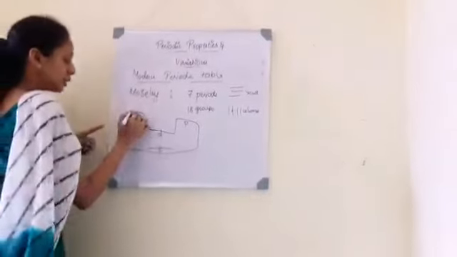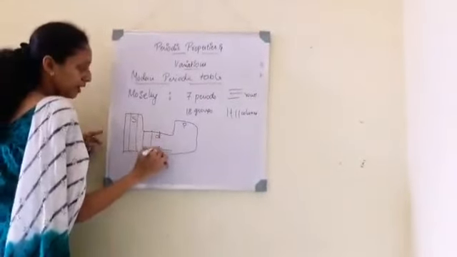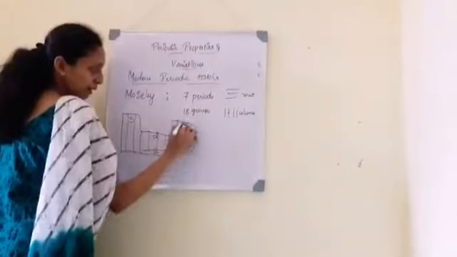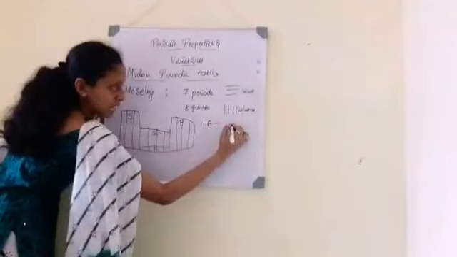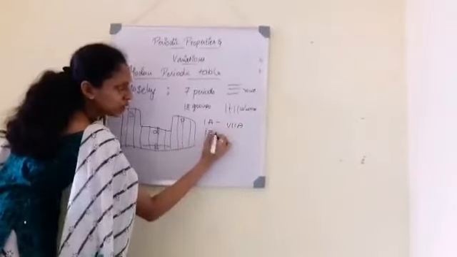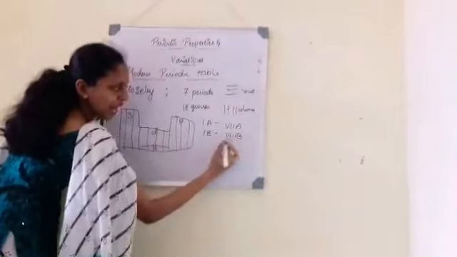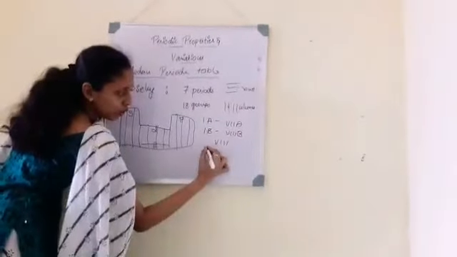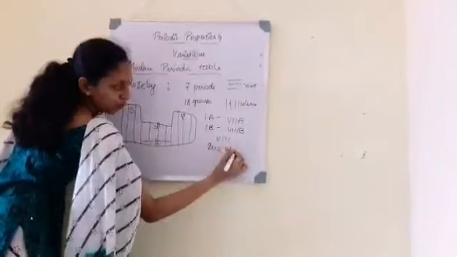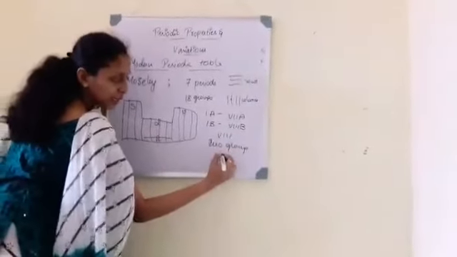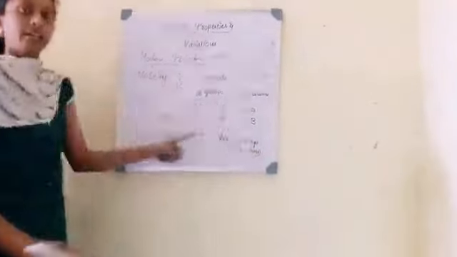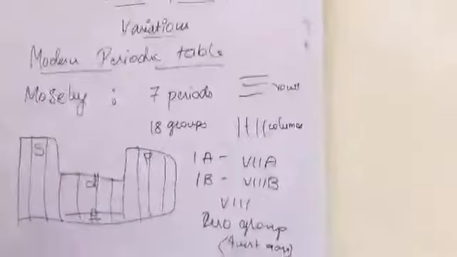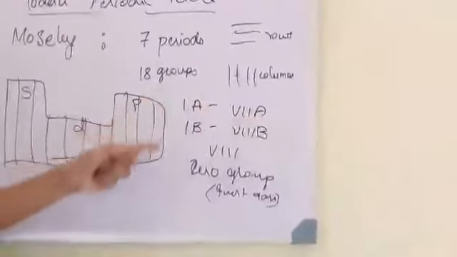Here each group will be given a certain group number. It will be from 1A to 7A, 1B to 7B, 8, and 0 group elements.